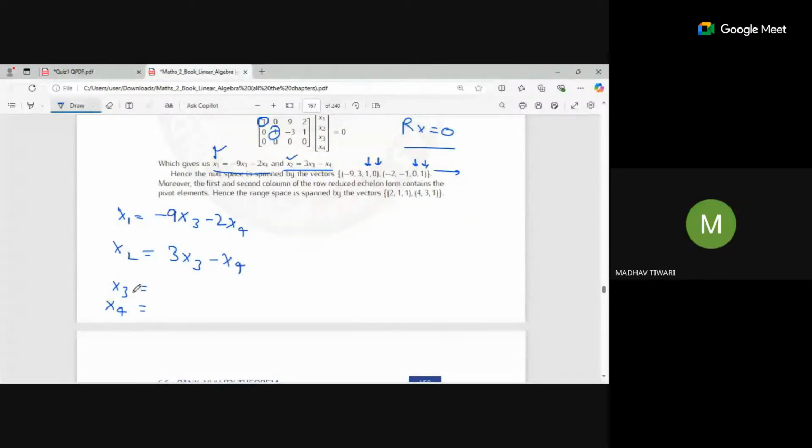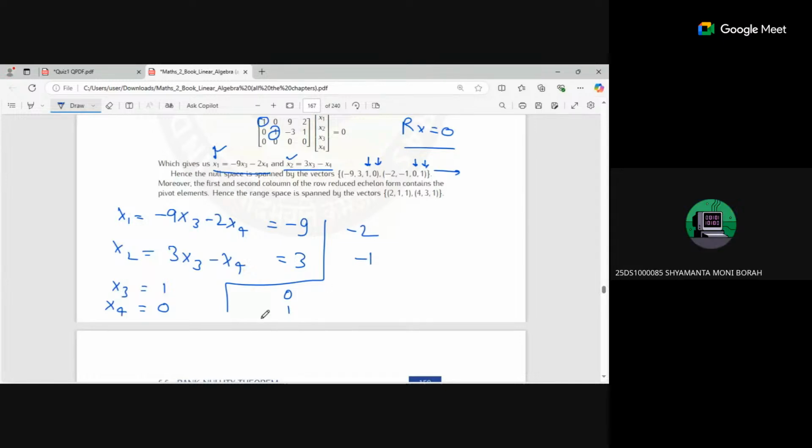So if we put 1 and 0, and another time we put 0 and 1, then for 1 comma 0 you will get minus 1 from here. And when you put the value as 0 comma 1, you will get minus 1 here, and here you will get minus 2. So these two are the vectors that you got, right?